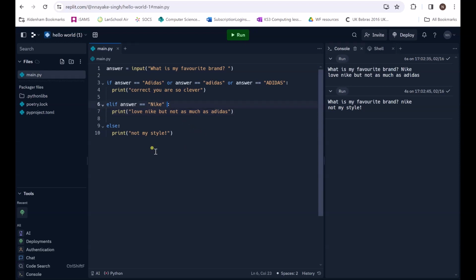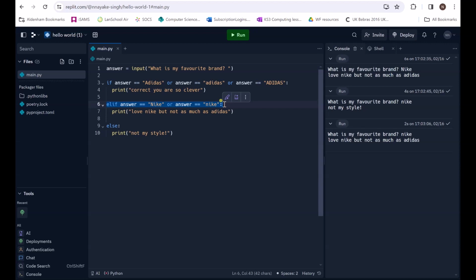So you just have to expand it again. If the answer is equal to Nike, or the answer is double equal to Nike again in lowercase, then it will work. I'll show you that it does work now. Nike, and it says love Nike, but not as much as Adidas. So that's how to use an if statement with your strings, and that's how you extend your if statement line and use branching, so you've got multiple different answers. You can choose however you want to do it, but that's just the way I wanted to show you to use it today.